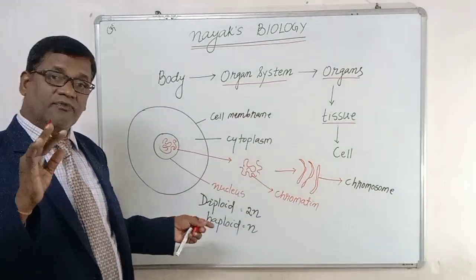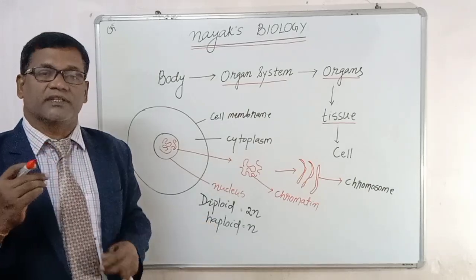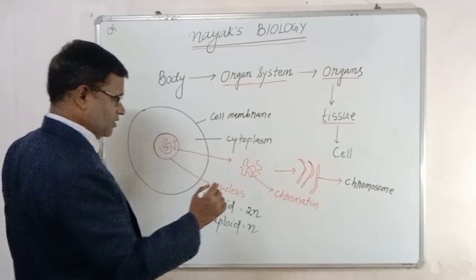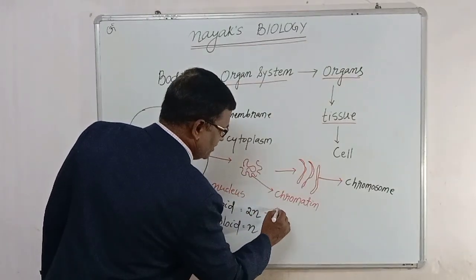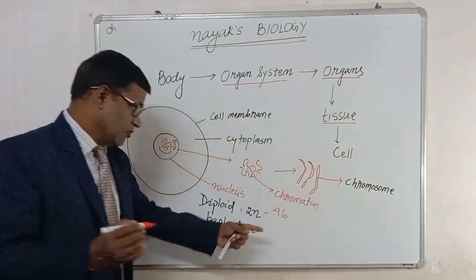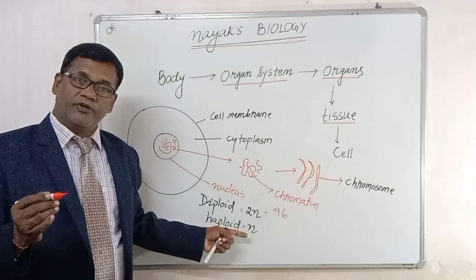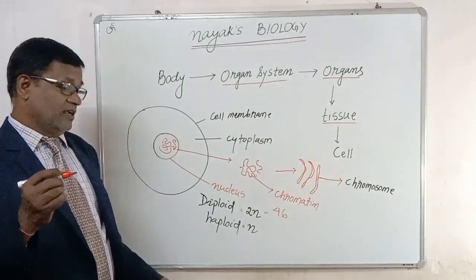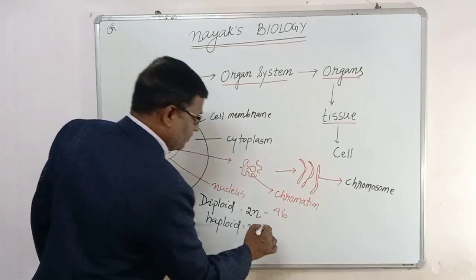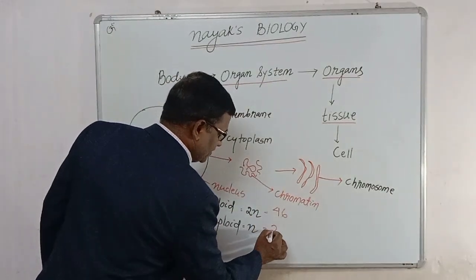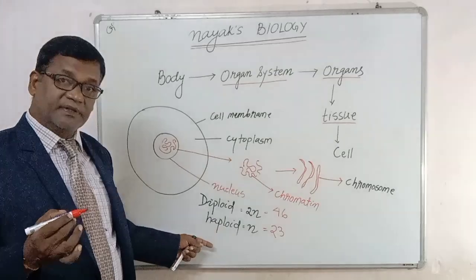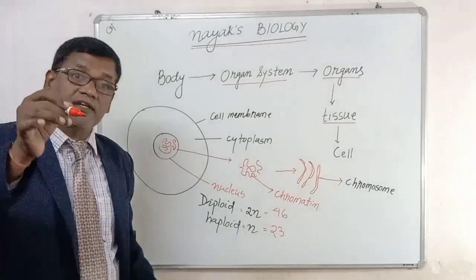Suppose we are human beings: the total number of chromosomes we have is 46. How many chromosomes do we have? 46. This 46 is called diploid because it is a full set of chromosomes. And what about haploid? Haploid means half of this, that is 23. 23 is haploid because it is half of the total number of chromosomes.